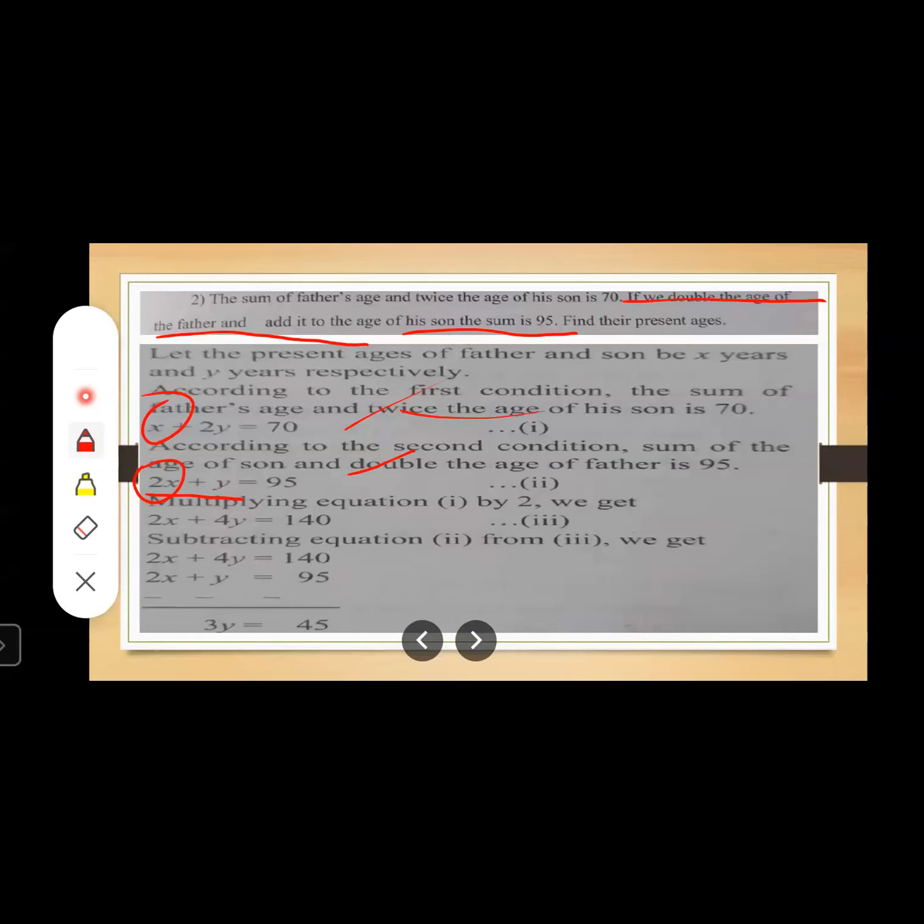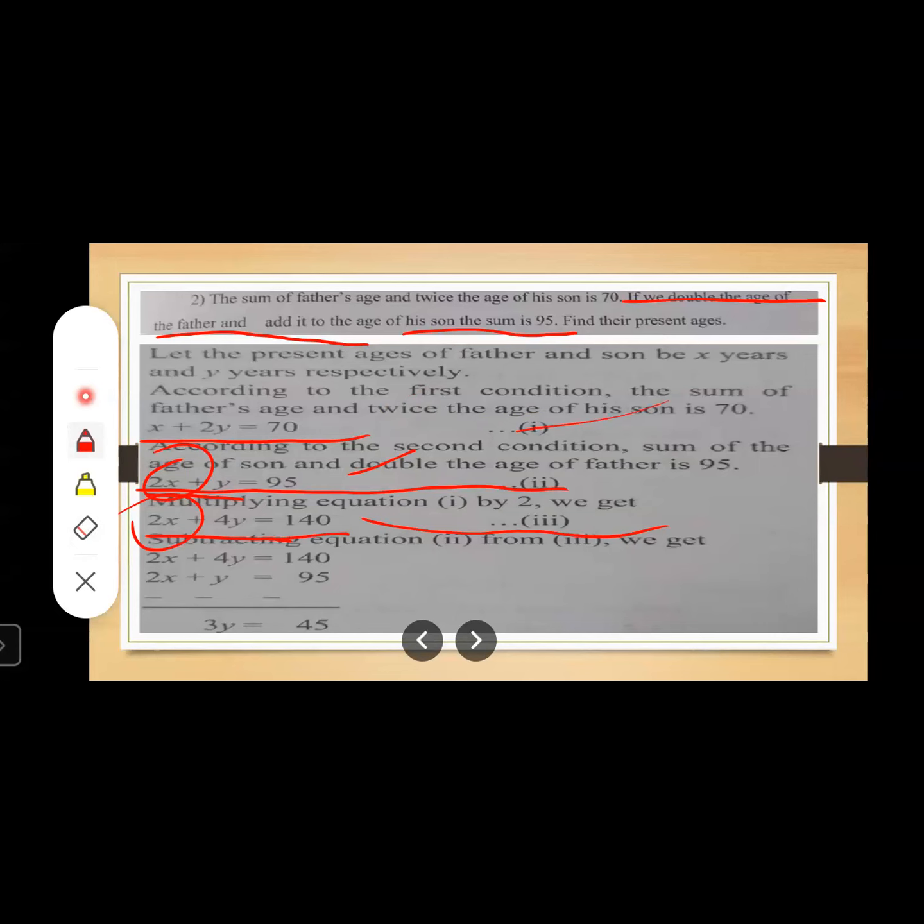So when you multiply equation number 1 by 2, what are we getting? You are getting 2x plus 4y, and 70 into 2 is 140, right? In this way, you will get equation number 3. Now you can see, students, just concentrate on equation number 2 and equation number 3. Here you can see 2x is there. So can you cancel it very easily? Yes, the coefficients of variable x are the same, so you can easily cancel it, and that's why we have multiplied equation number 1 by 2, right, students?